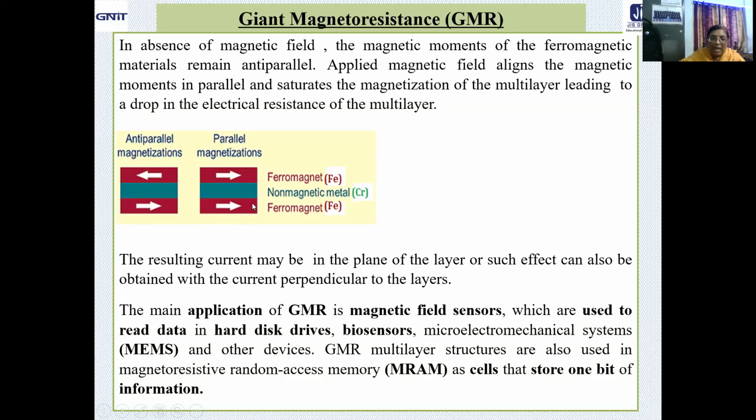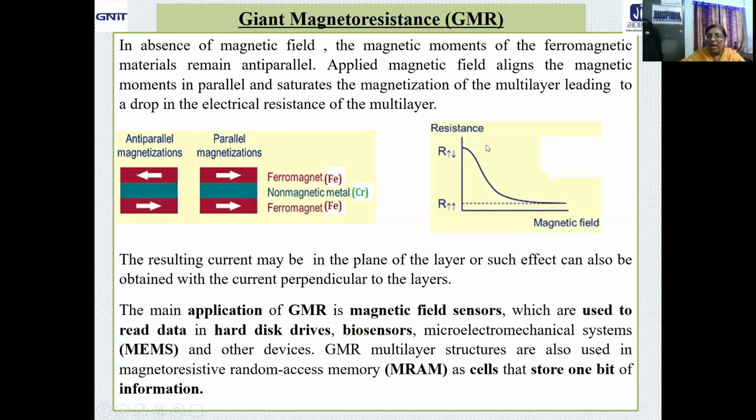Now when field is applied, then you are getting the parallel magnetization. Because of anti-parallel magnetization, obviously the magnetoresistance is high, but when parallel alignment is obtained because of the application of the field, obviously the resistance will reduce.